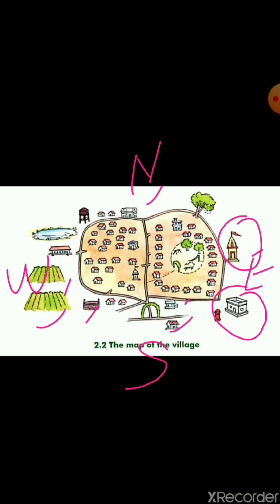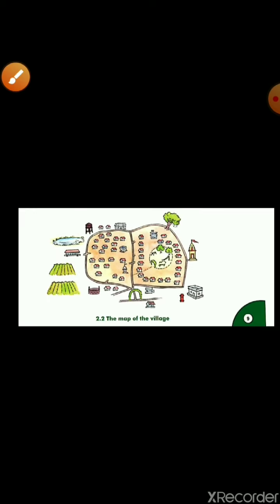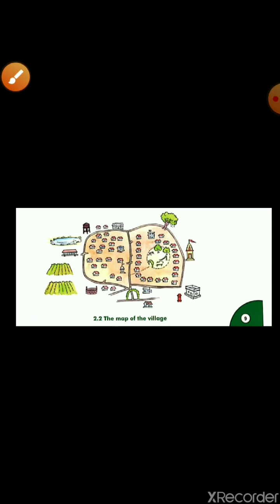And you come out from the village, right? There is a well which is towards the southwest direction. Okay, the well in the village, which direction is it towards? The southwest direction. So with the help of the map of a village, and even knowing about direction, it is now very easy for us to know the places of the village.